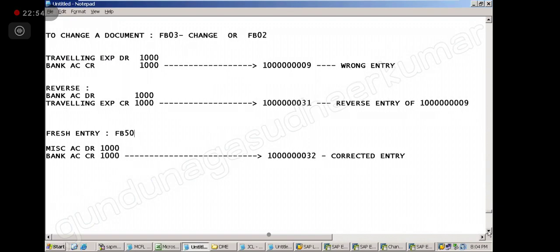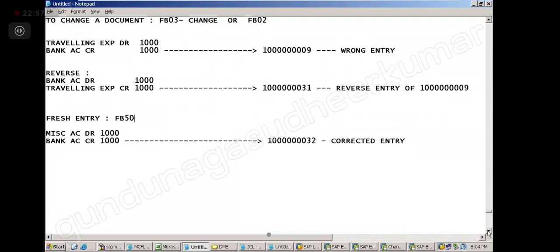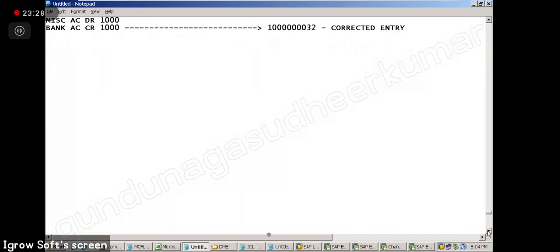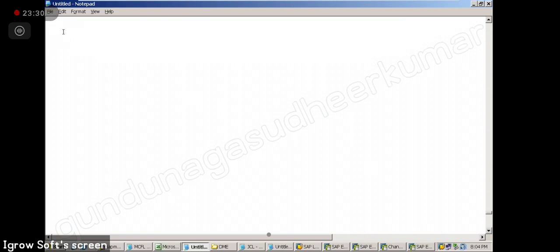Sir, here if we want to change anything, first we have to do reverse and then give a fresh entry, no sir? Fresh entry, correct. If we posted the wrong posting date, then we have to reverse, or can we change it in FB02? Are you talking about the date? Yes, sir, the posting date. Now my question would be, will the date affect the accounts or not? Yes. So you cannot change it. So reverse, correct.